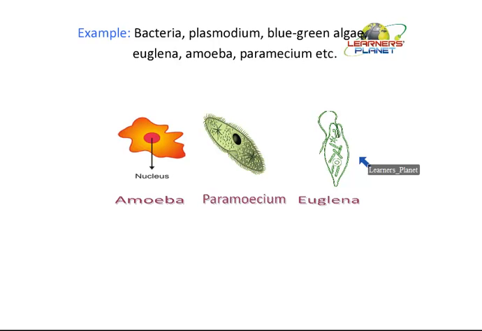Now there are certain unicellular organisms which are residing inside the host body. What you are seeing here in these diagrams, they are living in the water. They are aquatic organisms. And those which are living inside the host body, they are known as parasites. The example given here is plasmodium. It is a parasite, commonly known as the malarial parasite. This malarial parasite is found in the saliva of the female Anopheles mosquito.